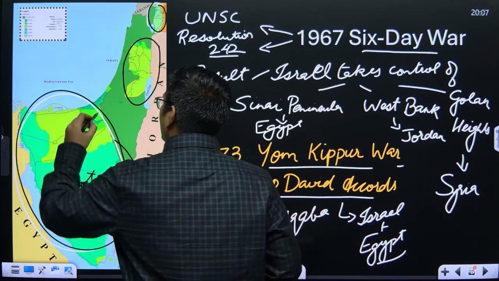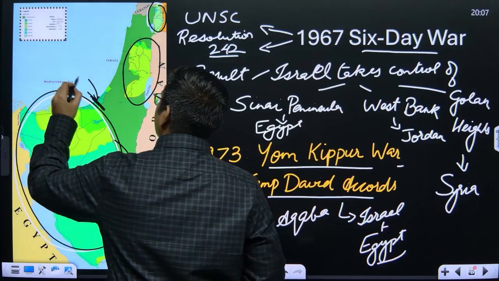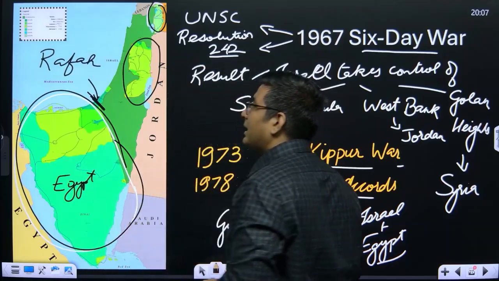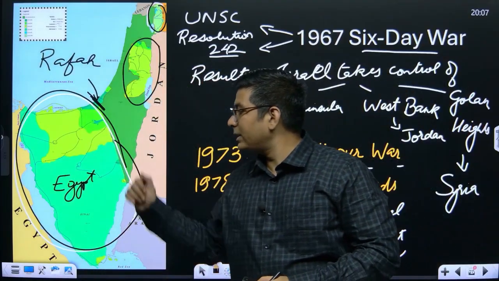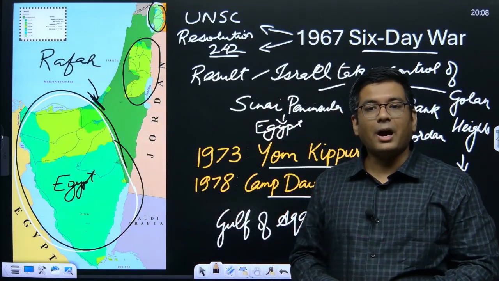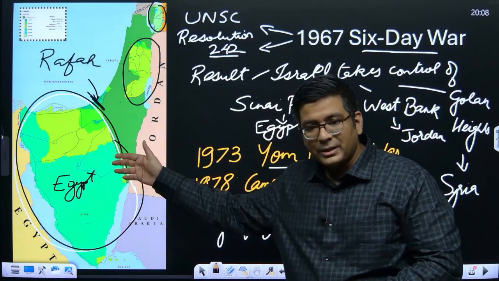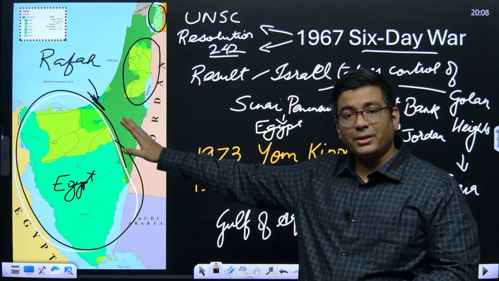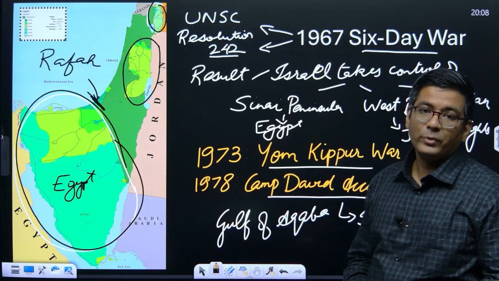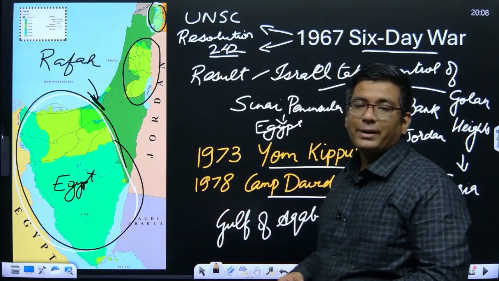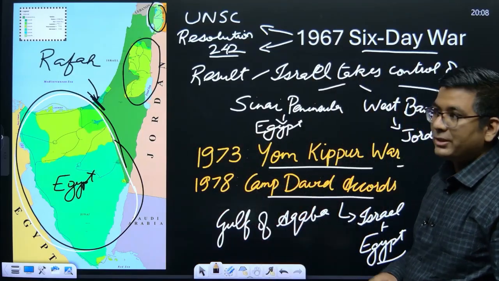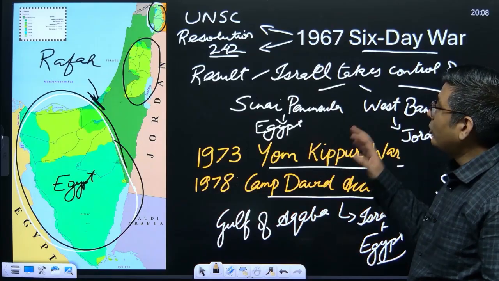And subsequently from now we have this particular border which is going to be called Rafah. Okay, so Rafah is basically the last city in Gaza which borders Egypt. Okay, so Egypt has actually made this entire region hard walled. Why? Because it fears terrorist kind of activities from Hamas. And the second thing, it also does not want retaliation from the Israeli side. So it has completely fortified this particular region. Okay, and this basically became another very strong bone of contention during this particular war. Okay, so this is basically what happened.